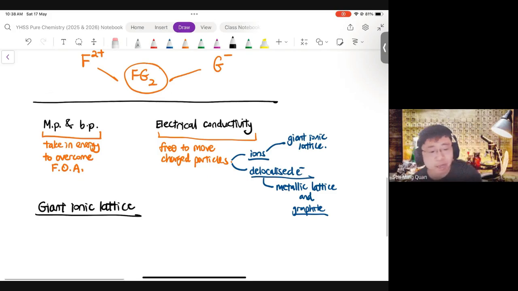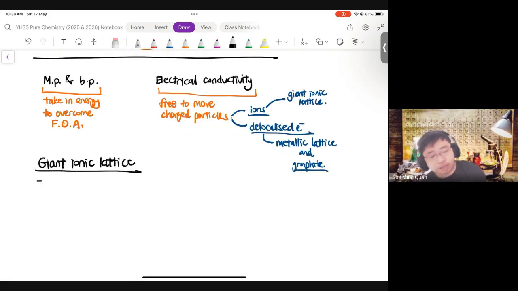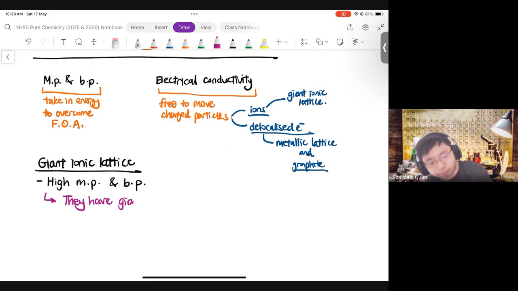All right. So now, giant ionic lattice structures have high melting and boiling points. And how would you answer this? Because they have a giant ionic lattice structure. Then the next step is to talk about forces of attraction.